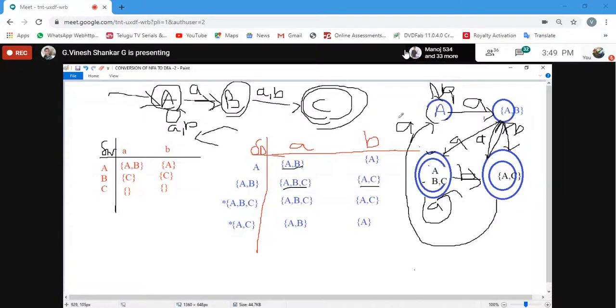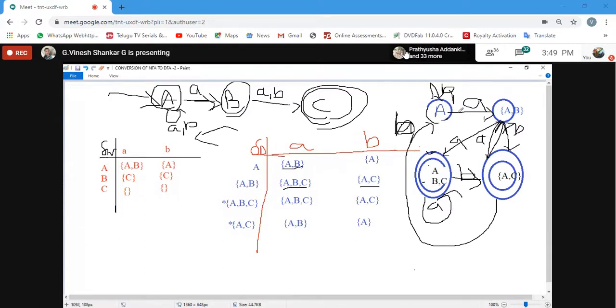There I should write B. Clear? You can draw the DFA by seeing this transition table. No need to see my answer also. Directly you can draw. But still, if I made any mistake, please inform.